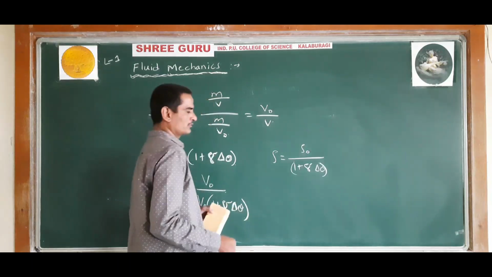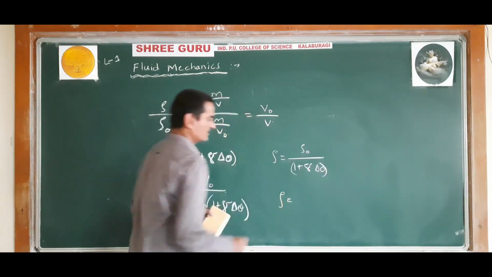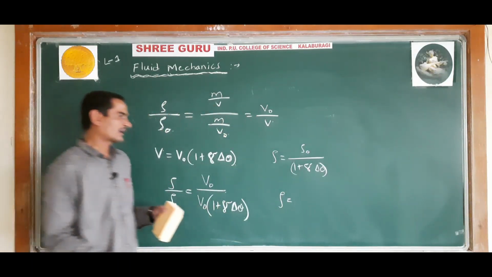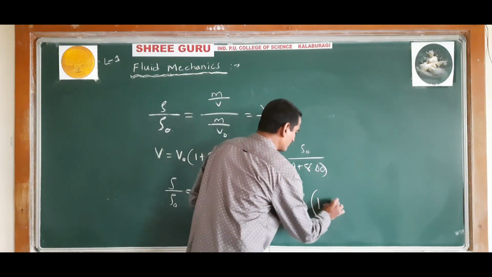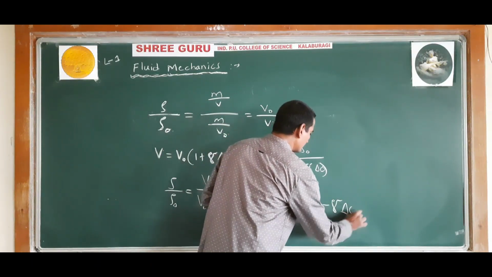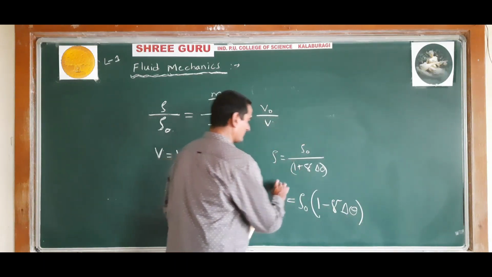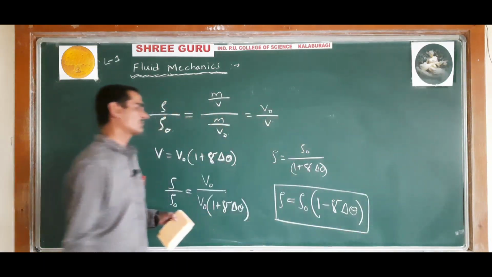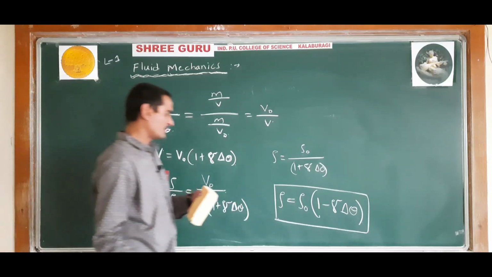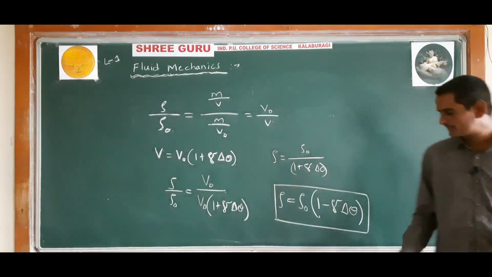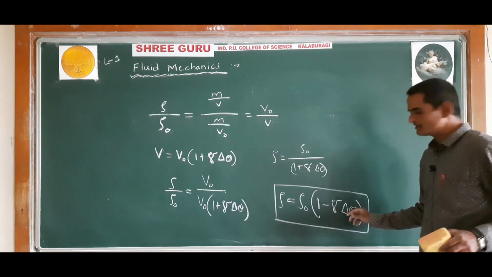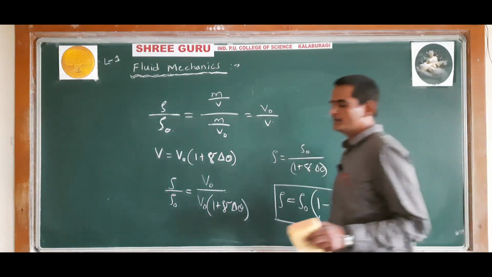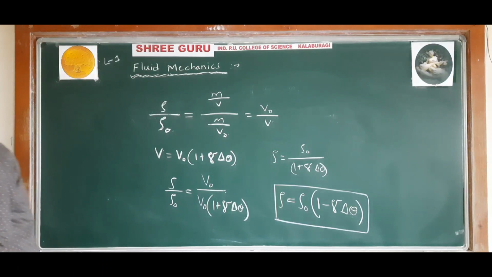Now using binomial expansion, you can write this formula as rho is equal to rho naught into 1 minus gamma into delta theta. So this formula will give the variation of density with the change in temperature. Delta theta is the change in temperature. Understood?